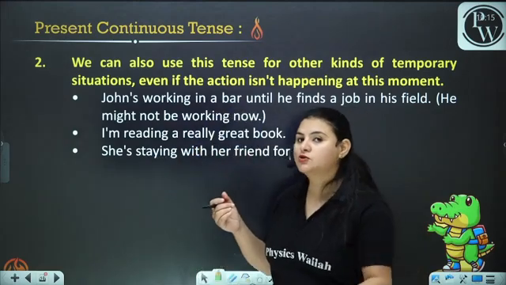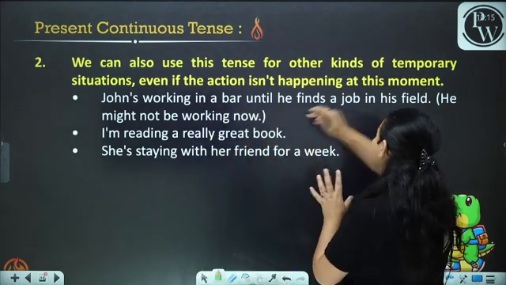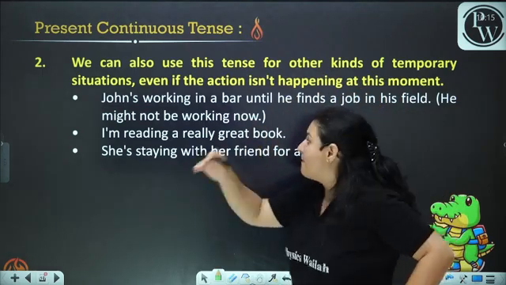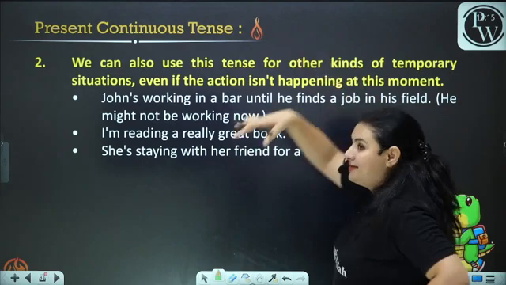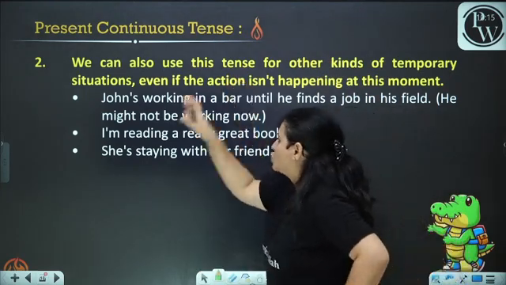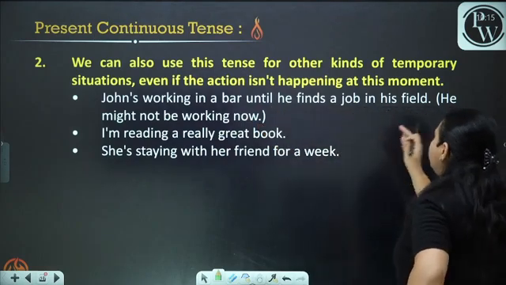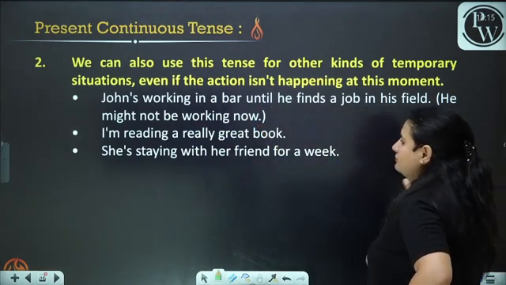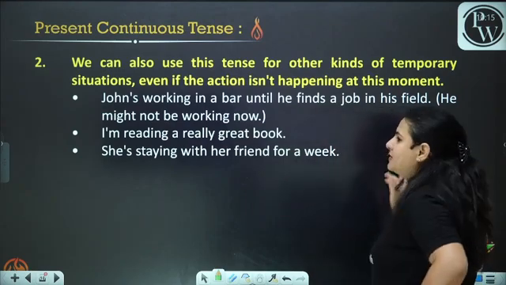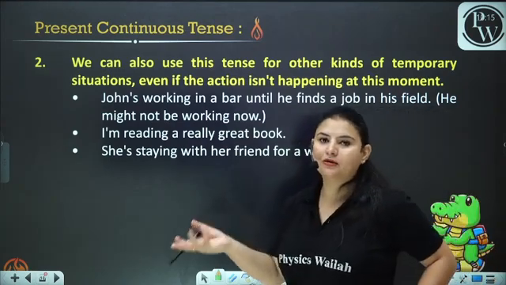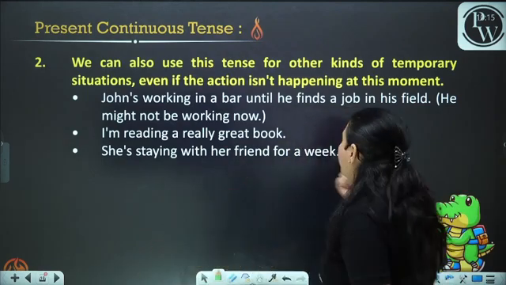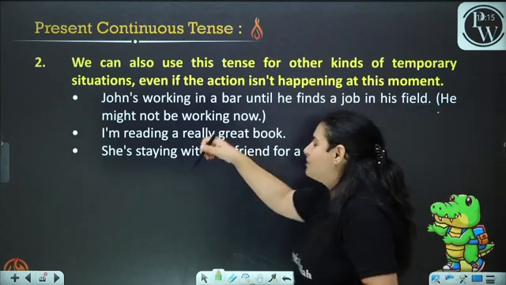But we also use the continuous tense when the action isn't happening at the moment, but it is a temporary situation. Now, what is the situation? John's working in a bar until he finds a job in his field. He hasn't found a job yet. He may have found a job, but right now he is working in a bar.